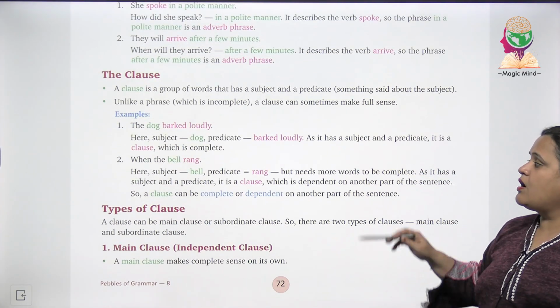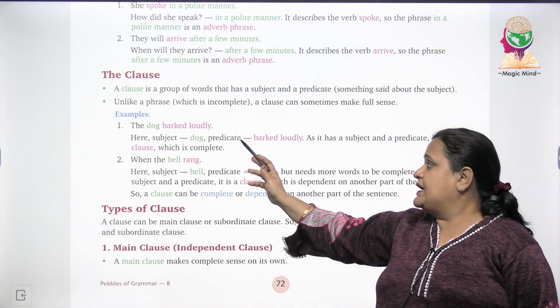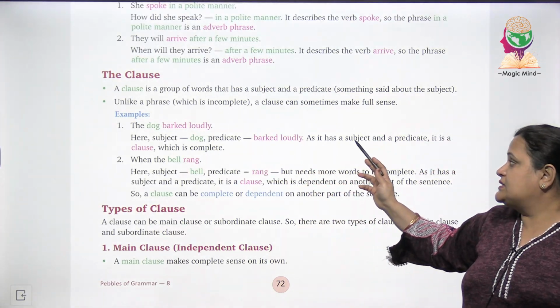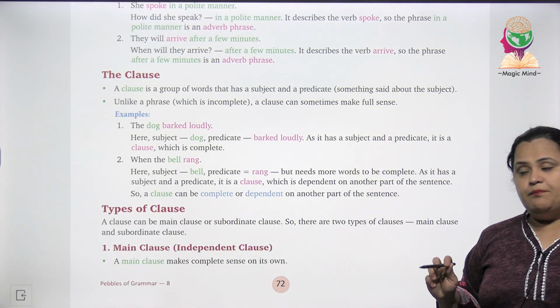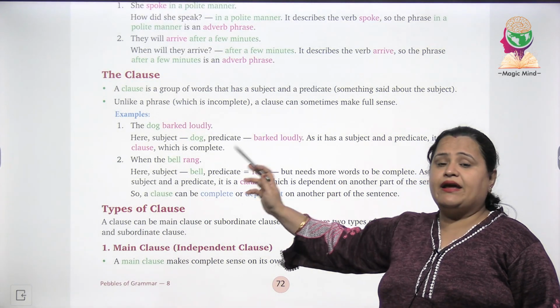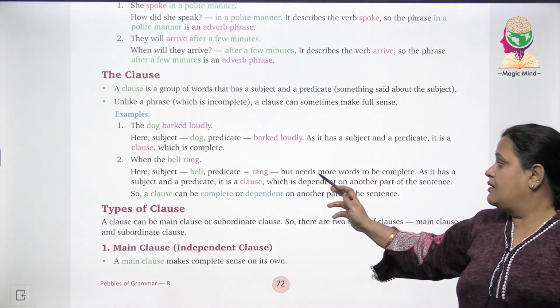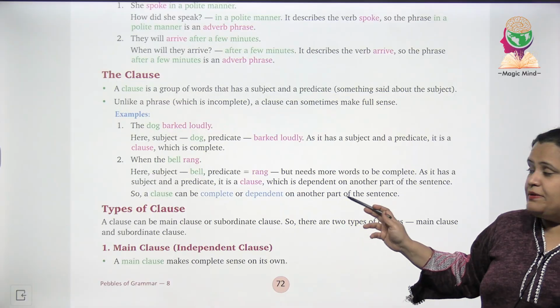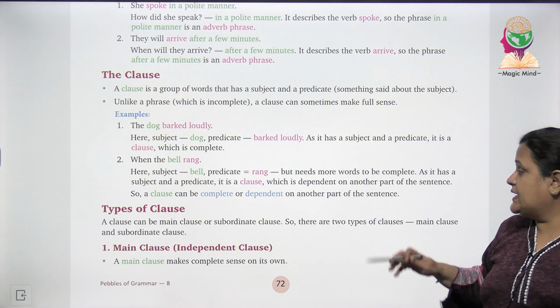Example: the dog barked loudly. Here subject is dog, predicate है barked loudly. As it has a subject and a predicate, it is a clause which is complete. When the bell rang. Here subject is bell, predicate rang, but needs more words to be complete. Okay, इसको और words चाहिए sentence को complete होने के लिए.